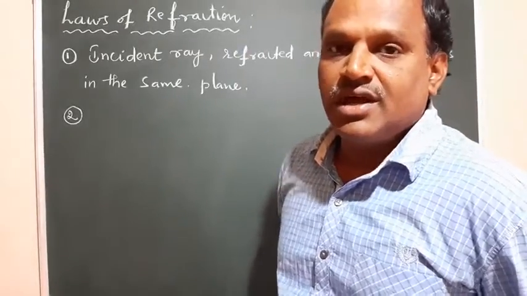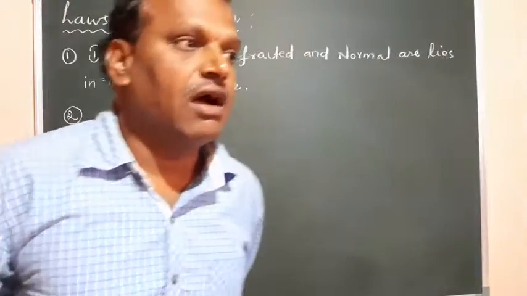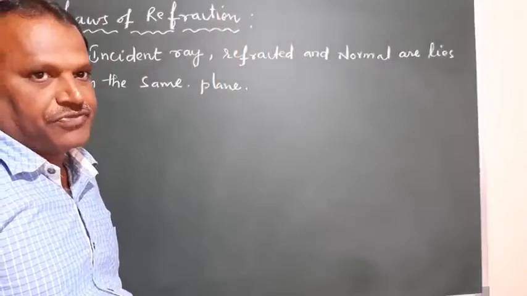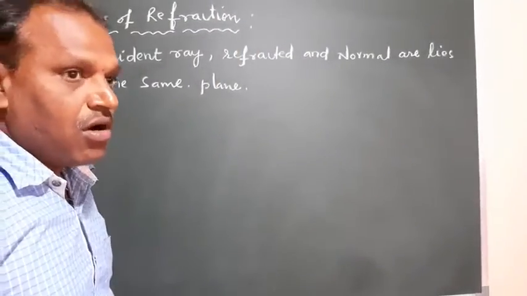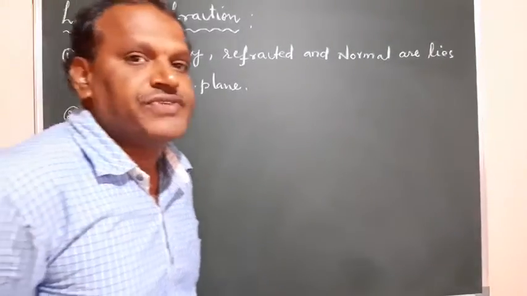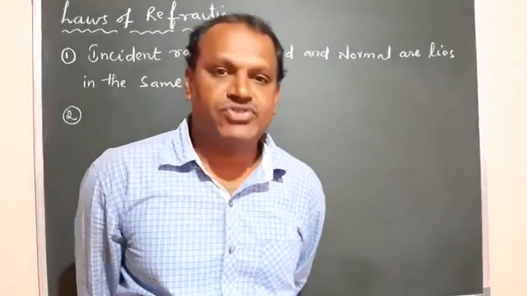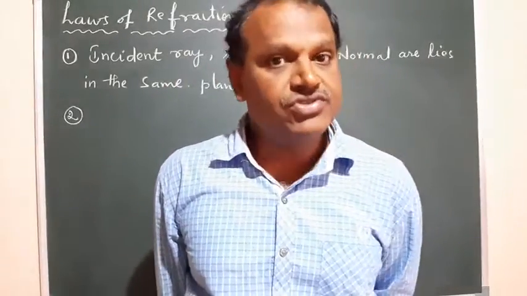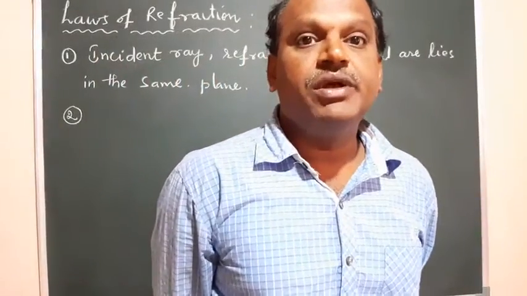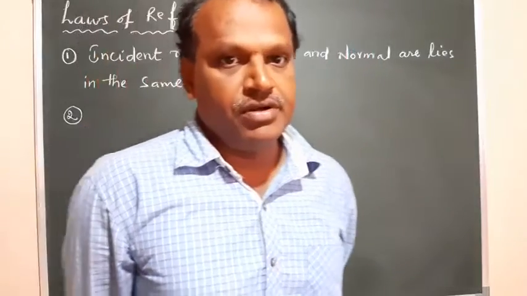The product of the sine of the incident angle and the refractive index of that particular medium is always constant during the refraction process. Or you can observe that the ratio of the sine of the incident angle to the sine of the refraction angle is constant, or equal to the relative refractive index of medium 2 with respect to medium 1.